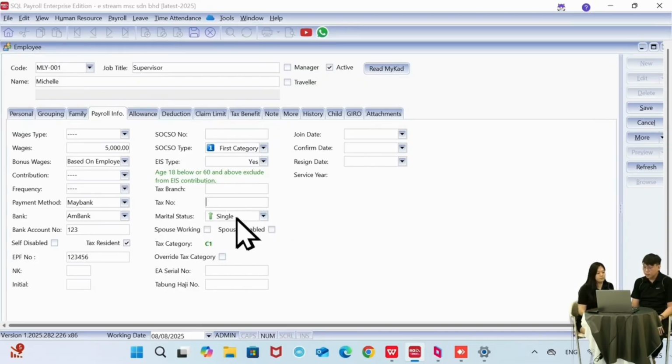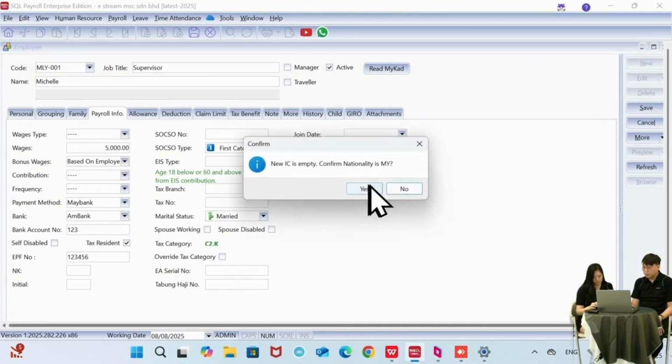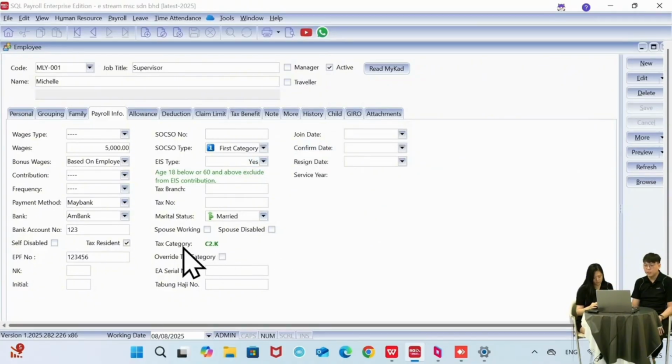You can see here if the marital status is single, the tax category will be C1. Let's try. We change it into married and then we save. You can see the tax category is changed to C2 point K. And then let's say we change to divorce, the tax category will still change. So different marital status will cause the tax category to change.